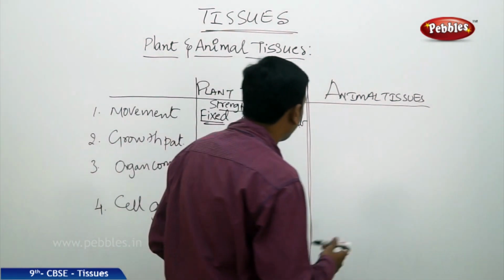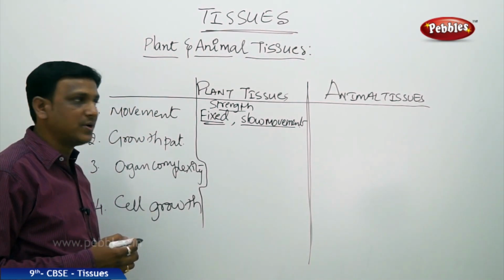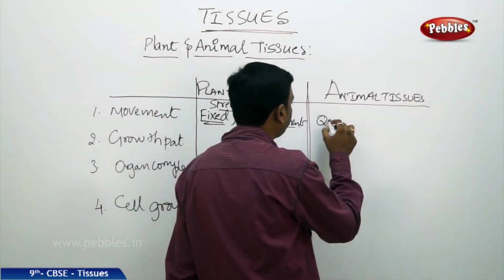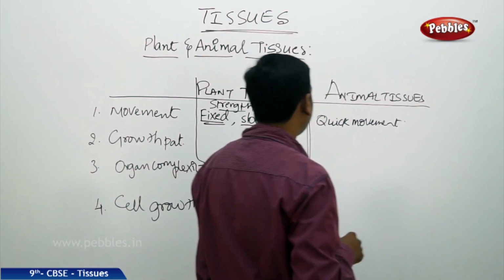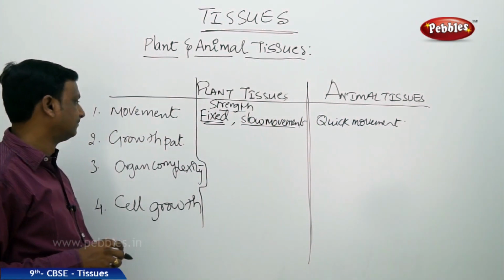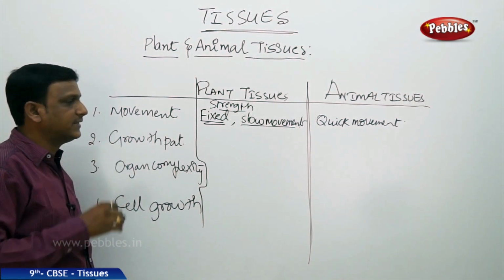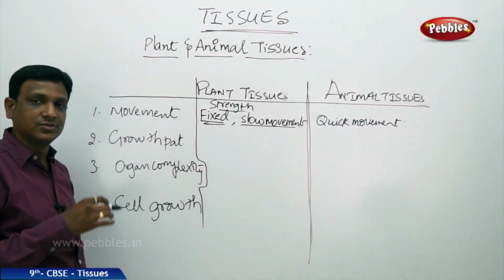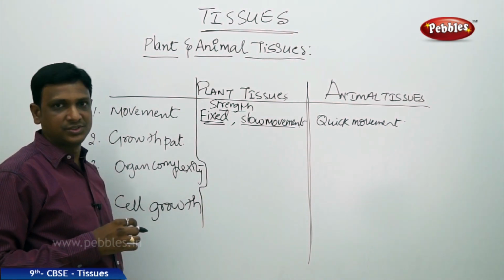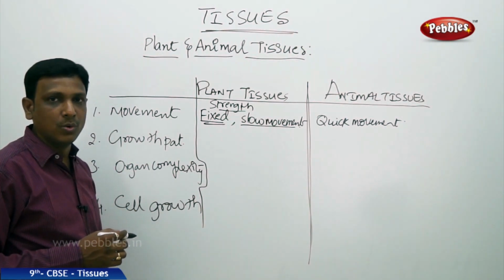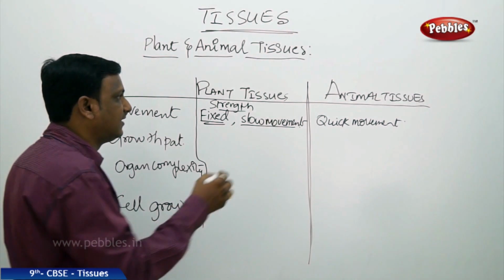In case of animal tissues, what do you find? What kind of tissues are required? They are tissues that should help the animals in quick movement. Animals also need strength and support, so there are some tissues which provide shape, strength and support to the animals. At the same time, there are tissues that help the organisms to move. Animals show a variety of movements, and for that they need different kinds of tissues.